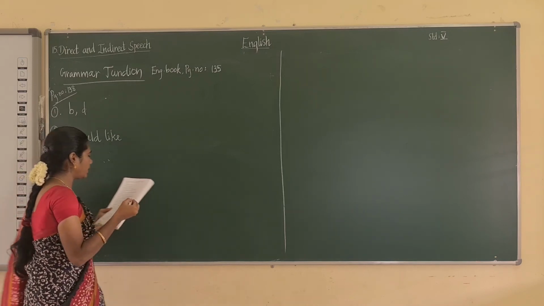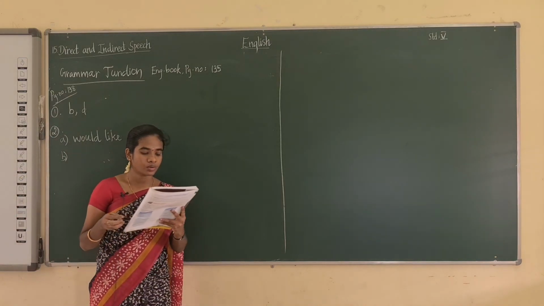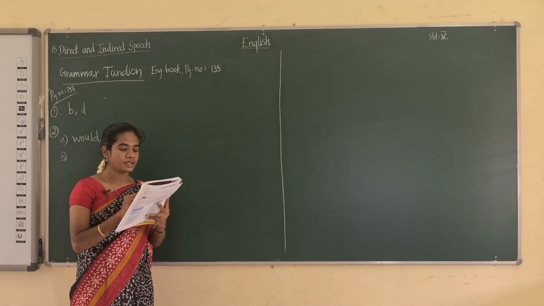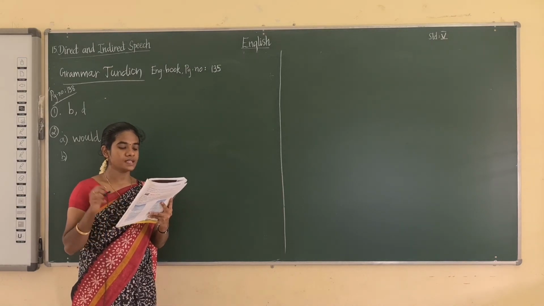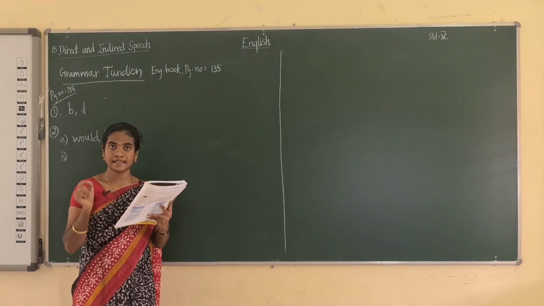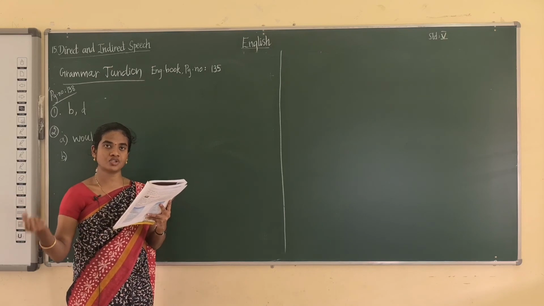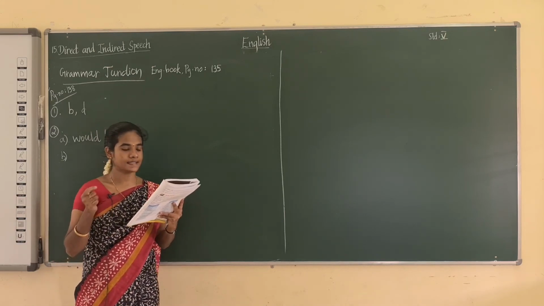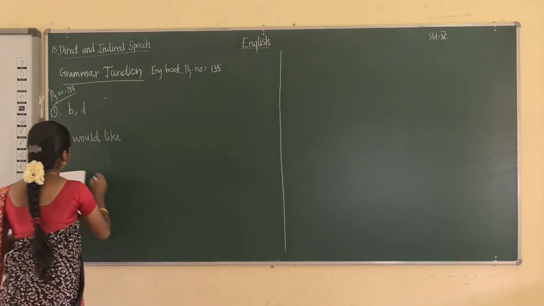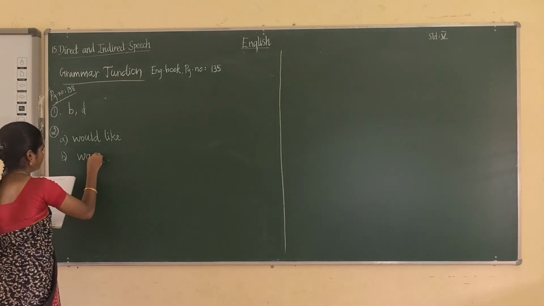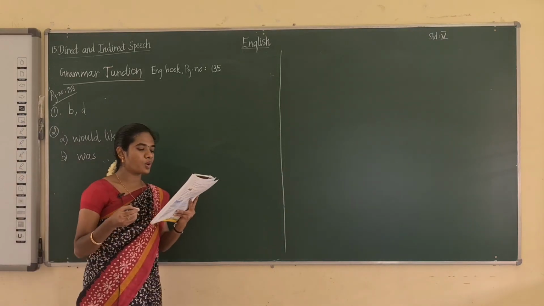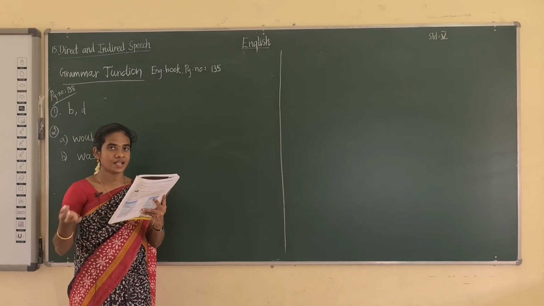See the B one. Robin said, Ron is at home now. Okay, so now see here, is is the present tense. Present tense is changed into past tense, that is was. Is becomes was. Robin said that Ron was at home, and now is changed into then.